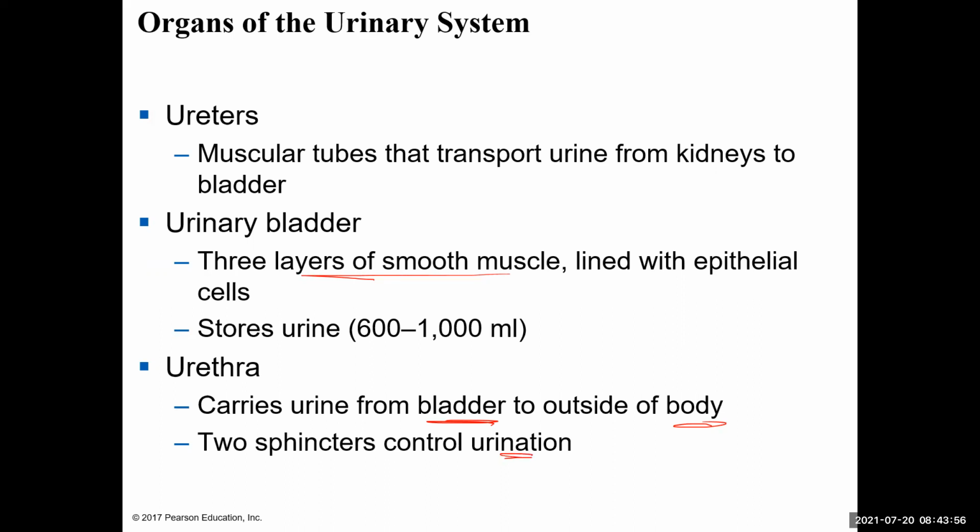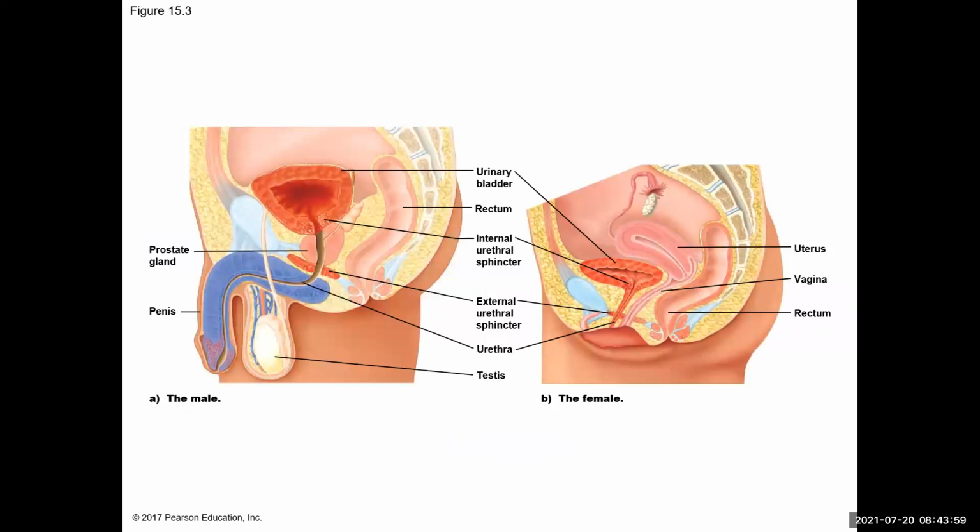And then the urethra has 2 sphincters that control urination. We'll just show it here in the figure. There's an external sphincter, right here in males, and here in females. And then you have an internal sphincter that is right where the urethra connects with the bladder, and that controls the exit of the urine. Okay, so those 2 sphincters determine the movement of the urine.